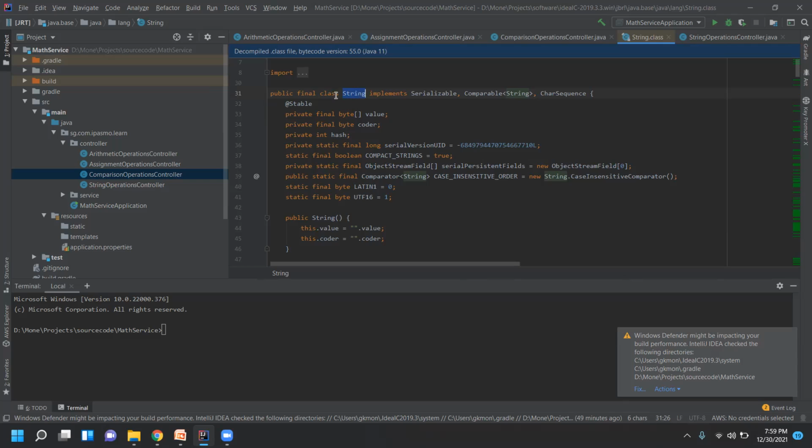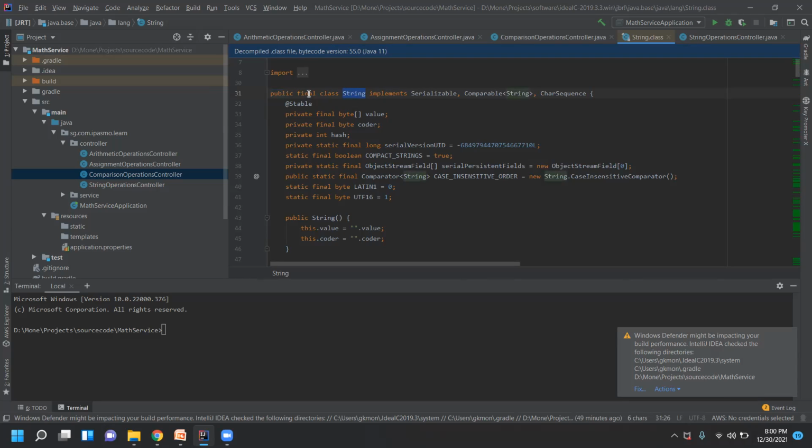So you see here, forget about this one. Just focus on this one. This String class is already written and built into the JDK. We are using this String as per our requirement. Our requirement is to have text, and text can be represented using this String class. We can use this class because its access modifier is declared as public, so anybody can access it.